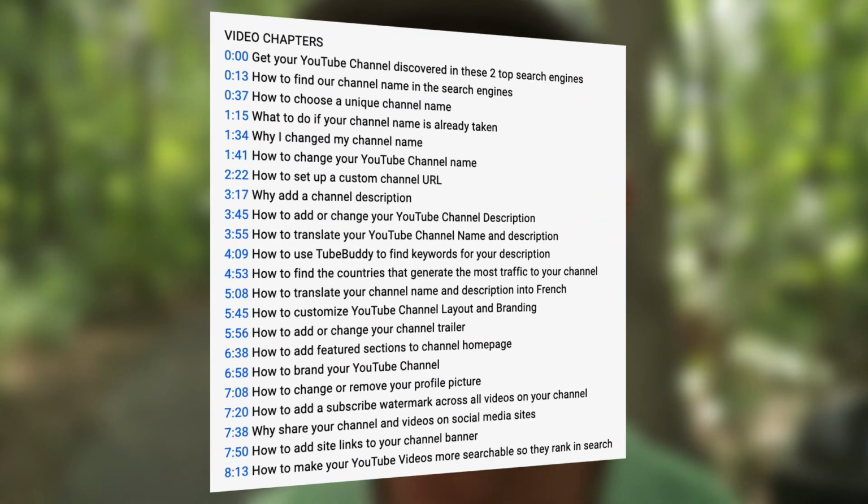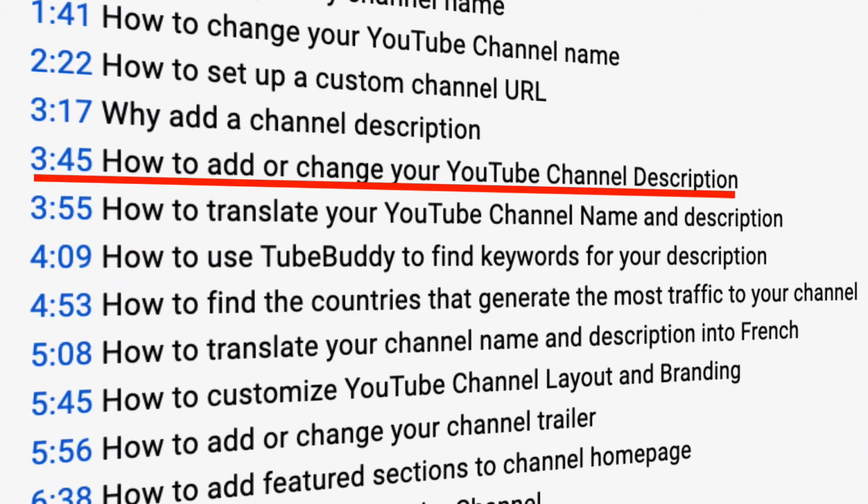Number 5, add video chapters. Video chapters are timestamps of the different segments of your video content that appear in the description. If a viewer wants to watch the most interesting part of your video, they can click on that particular timestamp. When you create your video chapter titles, think about the viewer and the search engines. Add your main keywords in your video chapter title and write a phrase that promotes curiosity for your viewers.